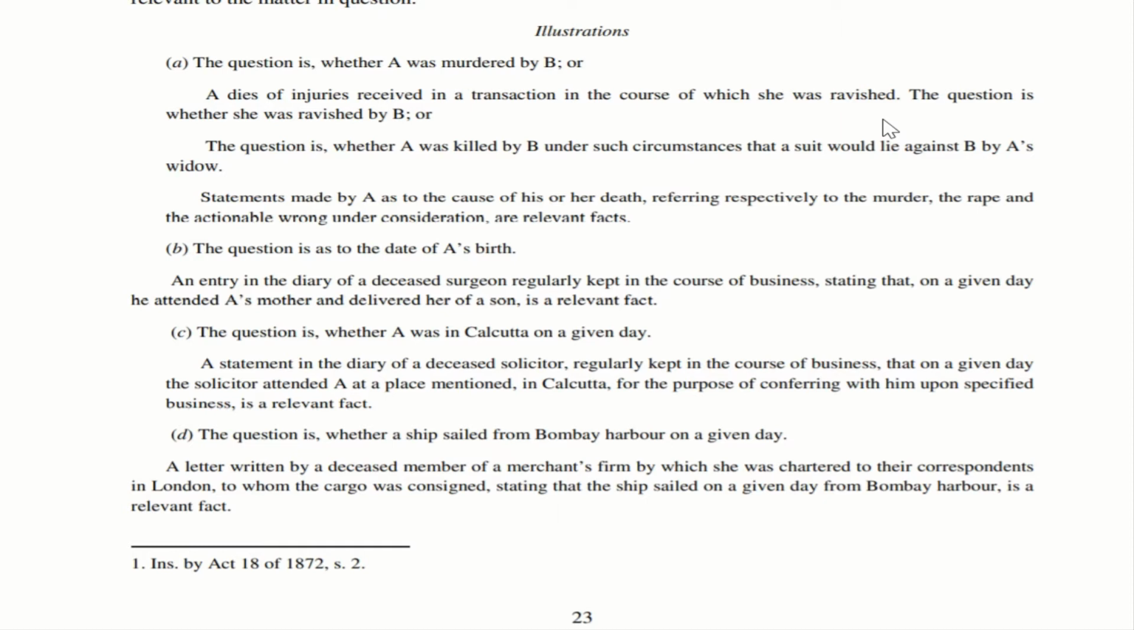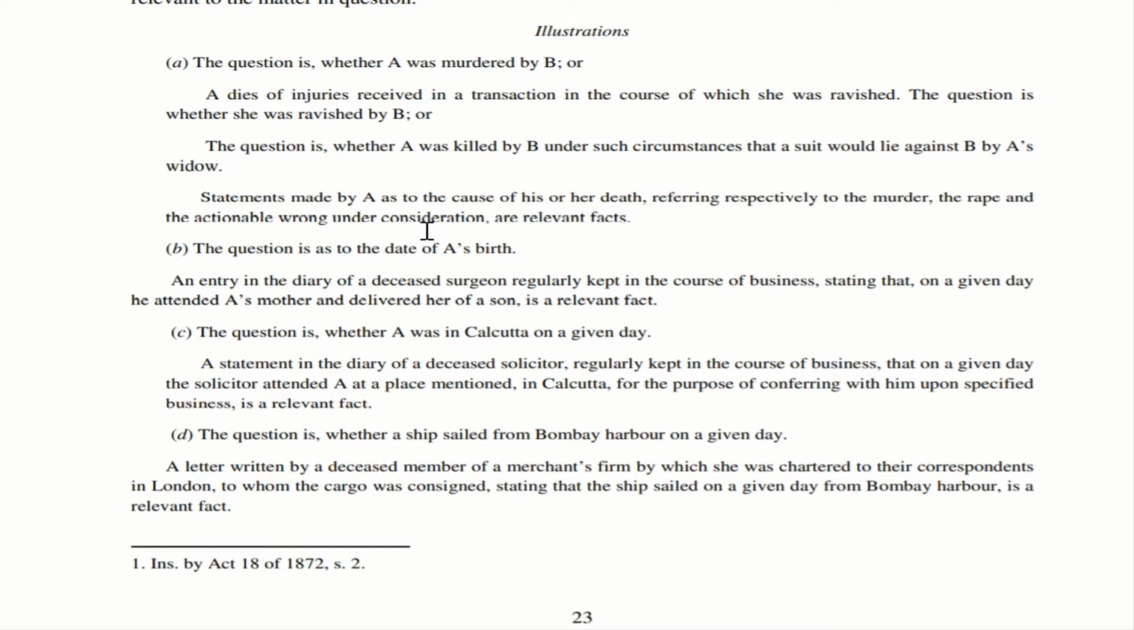Next is, the question is whether A was killed by B. Under such circumstances, the suit would lie against B by A's widow. So, there is a circumstance where the wife of A can file a case or suit against B. Next one is statements made by A as to the cause of his or her death, referring respectively to the murder, the rape and the actionable wrong under consideration, are relevant facts.